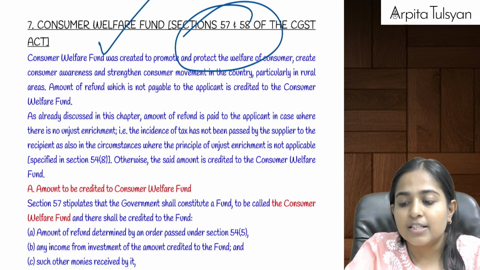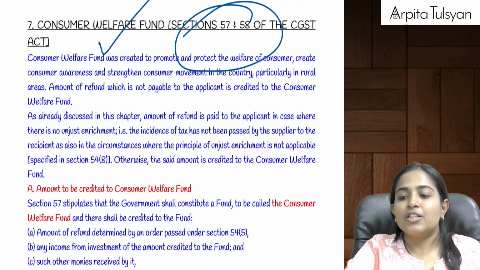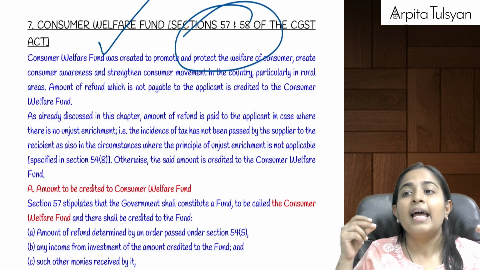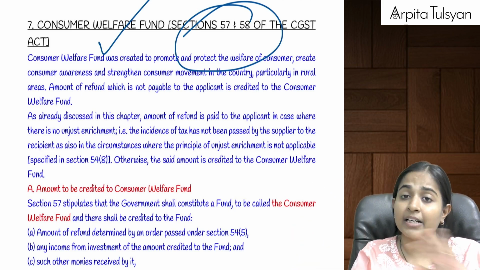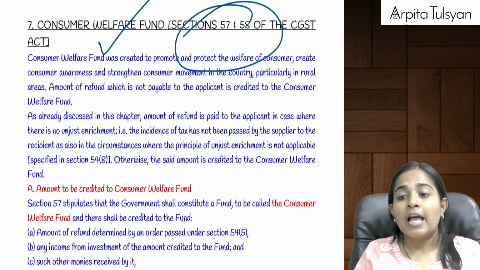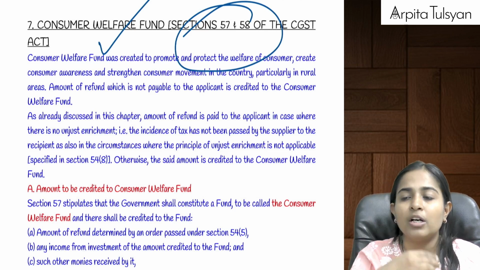Then going on to the next section, that is section number 57 and 58, which talks about Consumer Welfare Fund. Consumer Welfare Fund says that whenever the principle of unjust enrichment is not applicable, at that time refund will be paid to the applicant. Otherwise, by default, in all the cases, the amount will go to the Consumer Welfare Fund. That is, if you have not borne the burden of the tax, why are you taking the refund? Let's give it to the consumers.